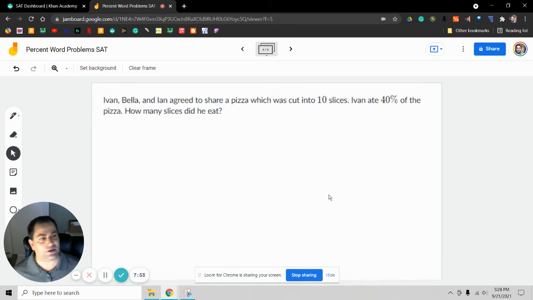Ivan, Bella, and Ian agreed to share a pizza which was cut into 10 slices. Ivan ate 40% of the pizza. How many slices did he eat?